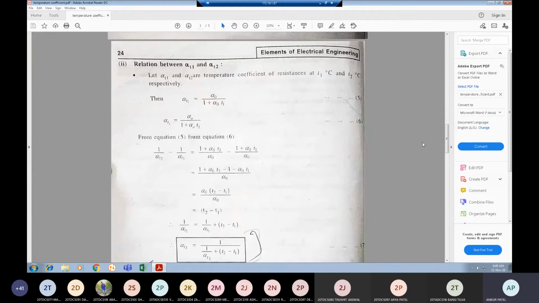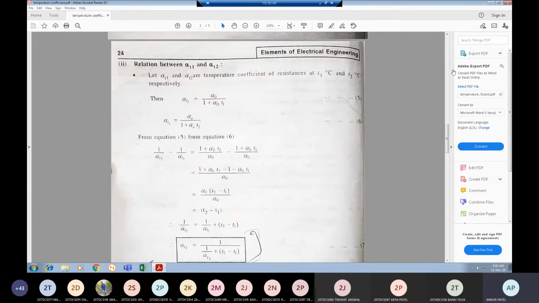Or we can say the change in resistance is zero or constant with rise in temperature. Some materials like manganin and constantan have zero temperature coefficient, so they don't have any effect with rise in temperature.